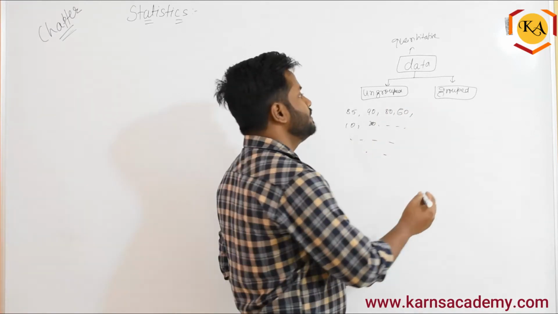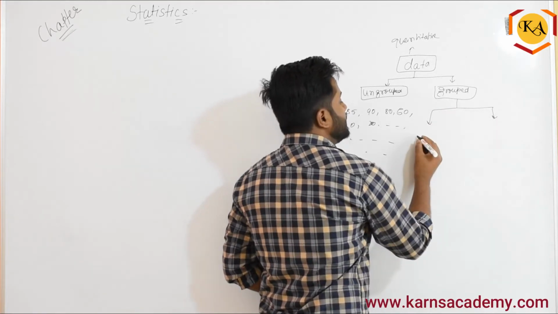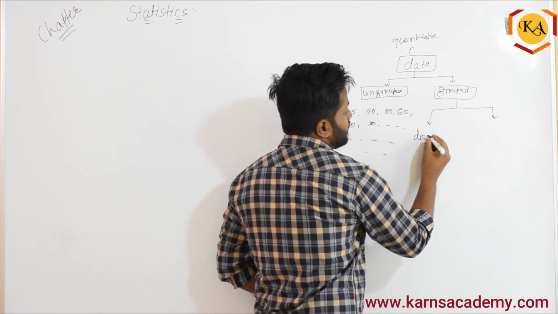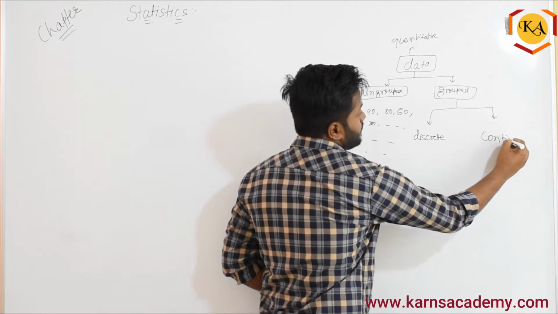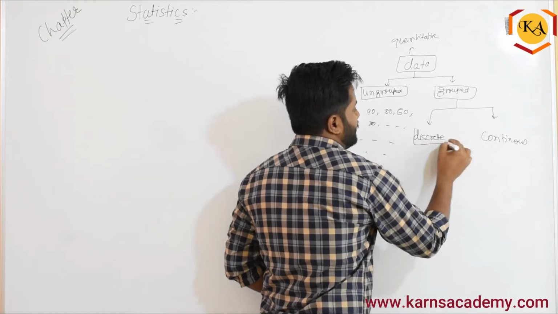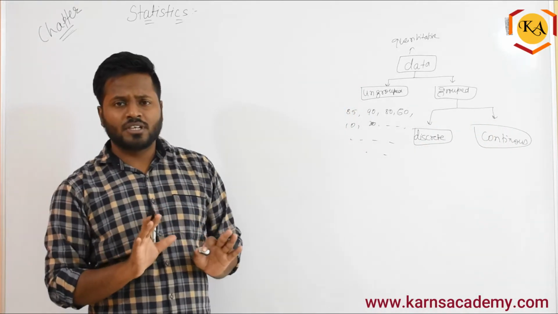Now grouped data is divided into two categories: one is discrete and one is continuous. It's very simple, nothing to worry about.